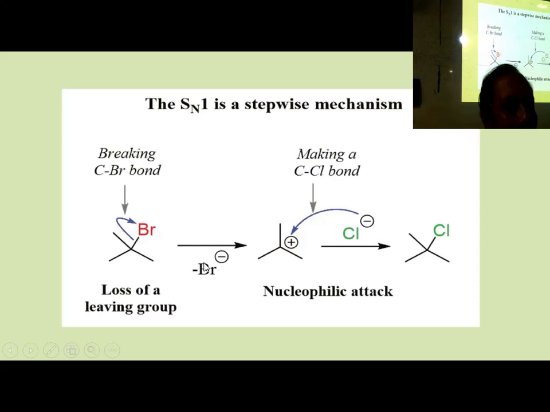Don't get a misconception from my last word. I told you something stable should go out, but it is actually happening in between. It is not complete. It is going out, but it will accept something else to make a complete product. So here the bromine goes out as Br minus, and the carbon gets a positive charge. Why is it happening? Because it has got certain stability.